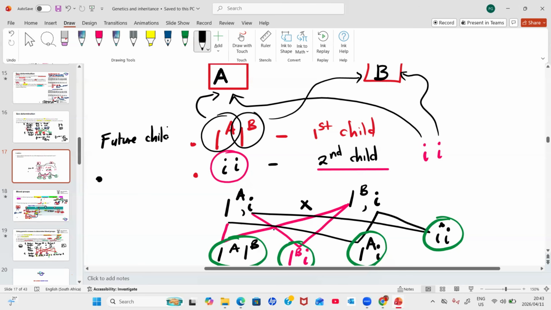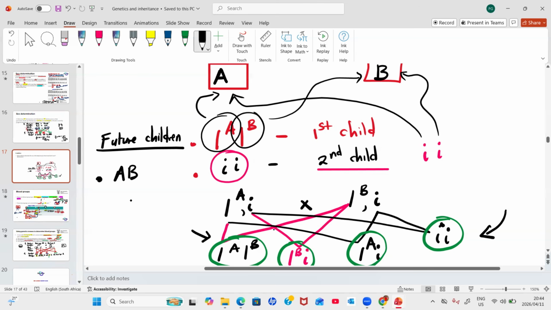So their possible future children can have this one, the first one, which is blood type AB. Their first child is already blood type AB. So another future child, if the mom was to fall pregnant, can still get another AB again. Okay. There is no actual law that says you cannot repeat the child with the same blood type. Fertilization, guys, is random. Remember that. These are just possibilities. These are the possible genotypes that we would get if fertilization was to occur.